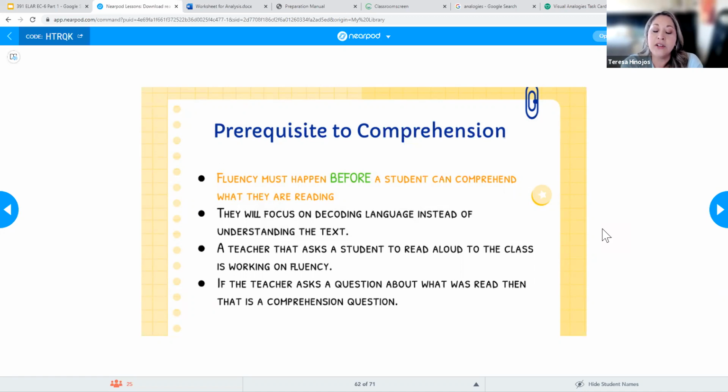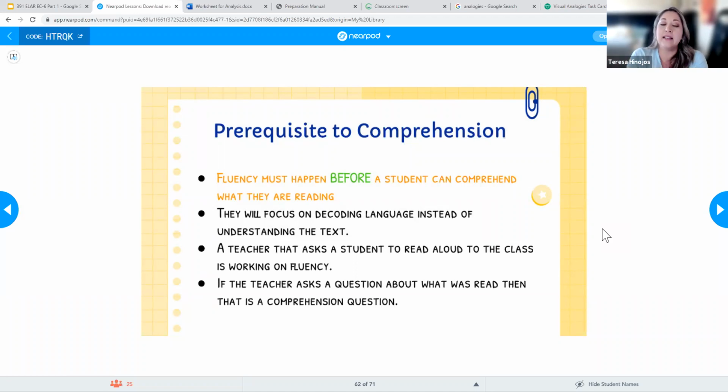If a teacher is asking a student to read aloud to the class, what the teacher is actually checking for or working on in class is reading fluency. But if the teacher is going to ask the student a question about what they just read, then that's a comprehension question. And students are probably not going to be able to answer it, right? Because they were focusing all their energies on making sure that they said everything correctly, but they weren't focusing any of their energies on understanding what they were reading.